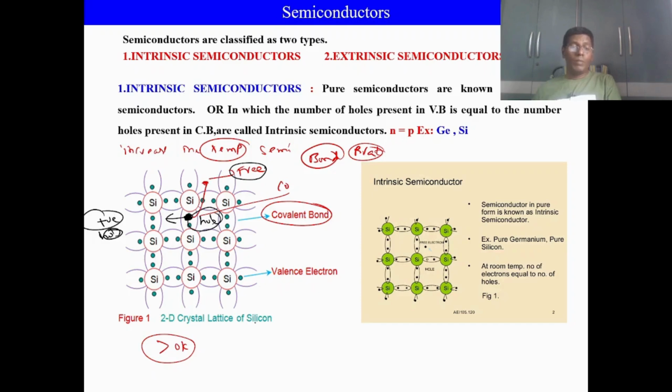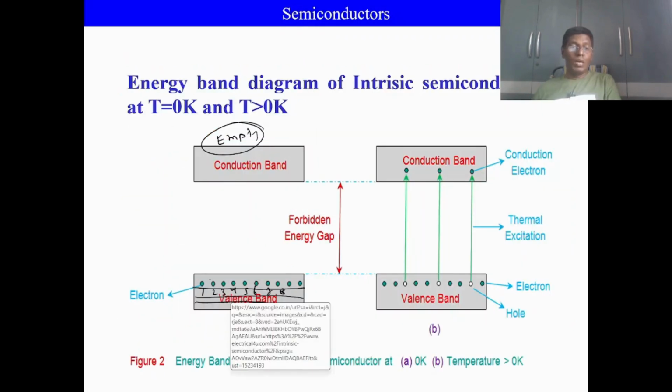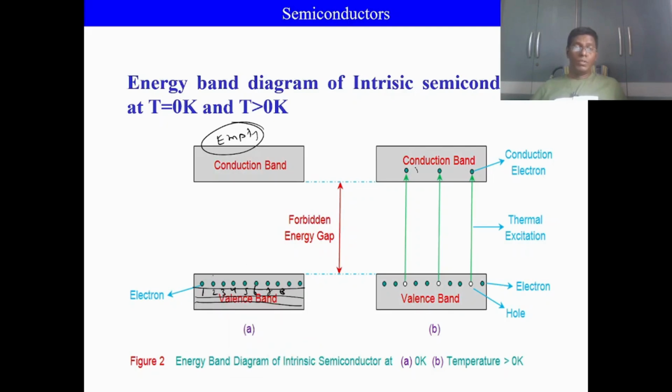Now if you observe, at a temperature more than absolute temperature, we observe the formation of free electrons as well as the creation of holes. In this situation, electrons and holes are formed here. Now you can apply some energy in the form of voltage or temperature, and the electron which is moving freely in the valence level moves to the conduction level.